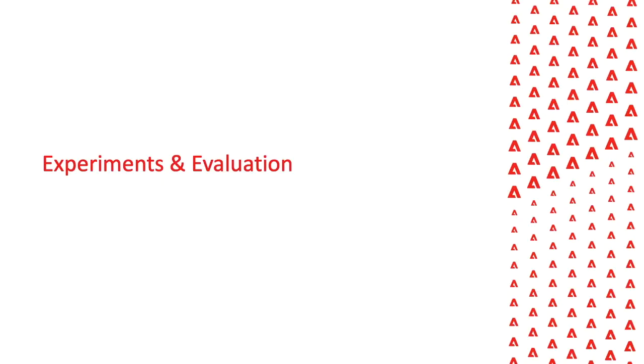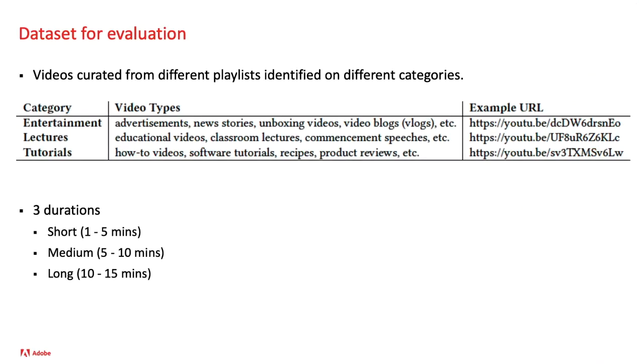Now we'll discuss the evaluation of our proposed method and how it compares to trivial adaptations of existing methods. For evaluation, we constructed a dataset by collecting videos from YouTube that belong to different categories, specifically entertainment, lectures, and tutorials. These three categories present a lot of variation in content and allow for robust evaluation. For example, entertainment videos involve a lot of scene transitions, whereas lectures and tutorials do not. We chose the videos to have sufficient variation in their duration as well. Some videos were short, others were medium, and long in duration.